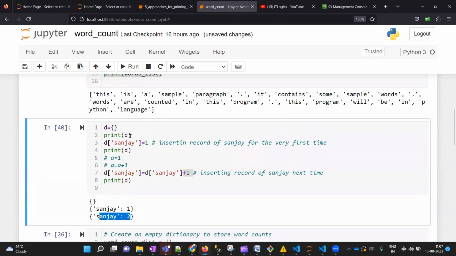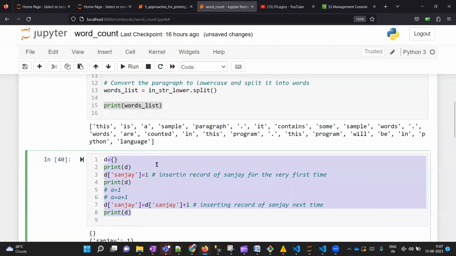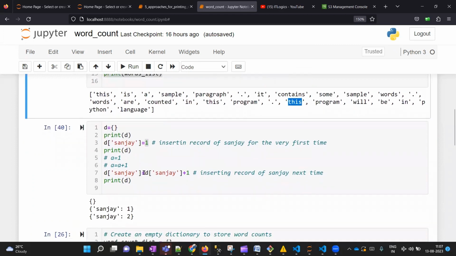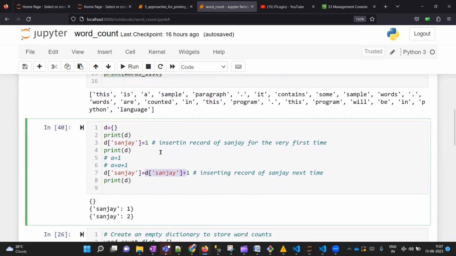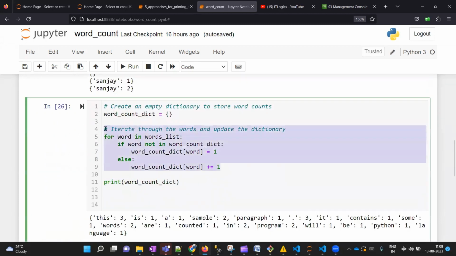We're going to use the same logic in order to calculate the frequency of each and every word. When we come across a word for the very first time, we will initialize its value with 1. If that word comes again in our list, then we will just increment its value by 1. We will keep on doing this, and by the end of our loop, we will get the frequency for each and every word. All right, so here is the program.